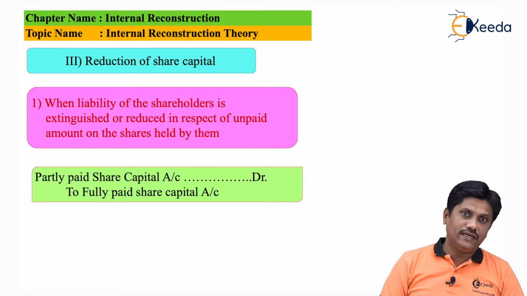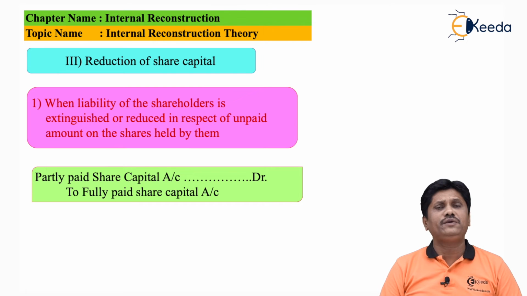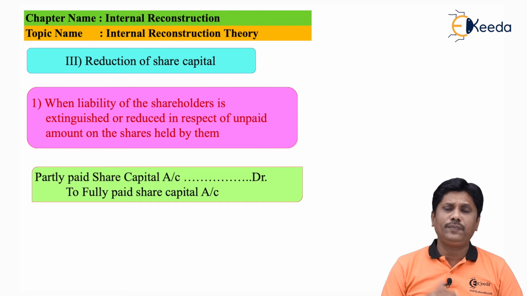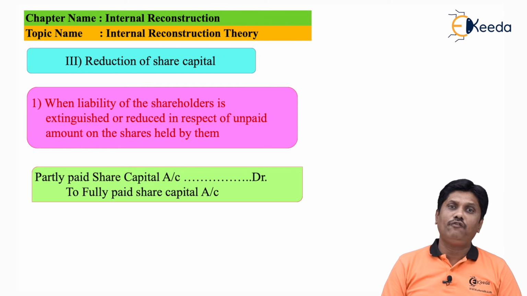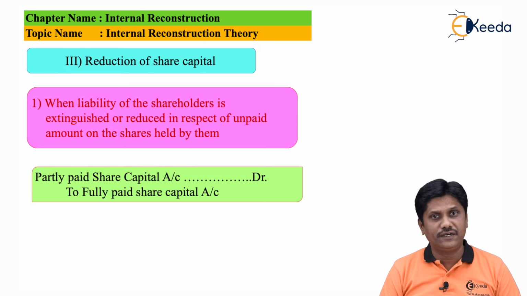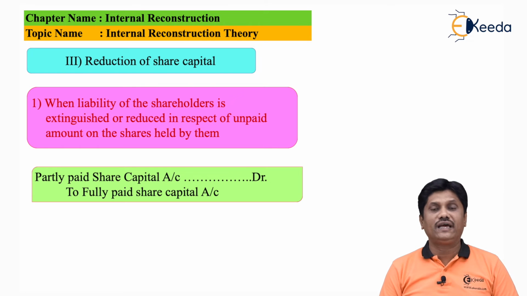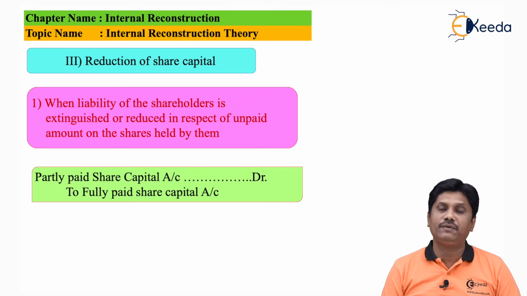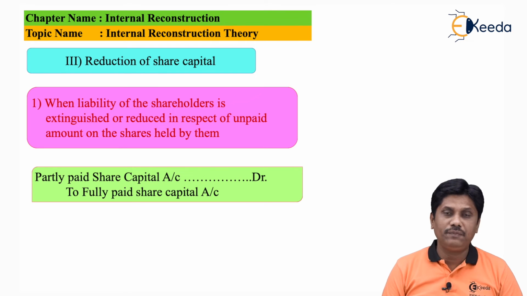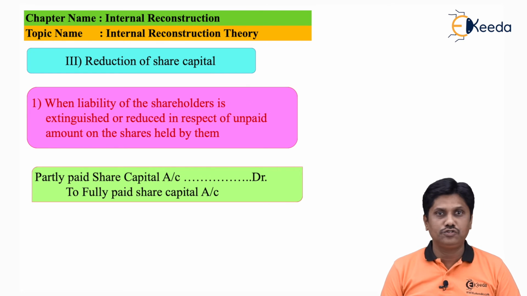Whatever unpaid amount is there, the company is waiving that, or rather cancelling that, and you are making your share of rupees 70 only. Now tell me student, will there be any profit or loss to you? No. Earlier the paid up value was 70 and in future also it will be 70, but the only difference will be of face value. Earlier face value was rupees 100 and new face value will be rupees 70. So I will say 100 rupees share capital account debit to 70 rupees share capital account credit. There is no sacrifice here, but the unpaid amount is cancelled. So in future you cannot make a further call of rupees 30 on those shares.